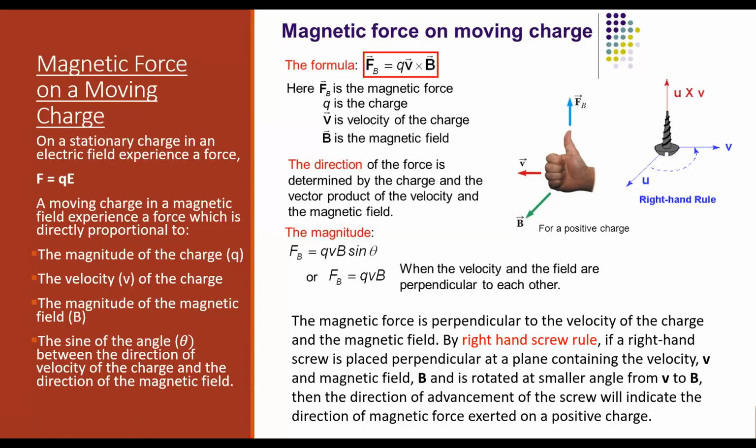Now, if your fingers curl from V to B along the smallest angle, see, the fingers curl from velocity to B because it is V cross B. If it was B cross V, you would have to curl your fingers from B to V. That is a different case. So see, the order is important. It should be V cross B.